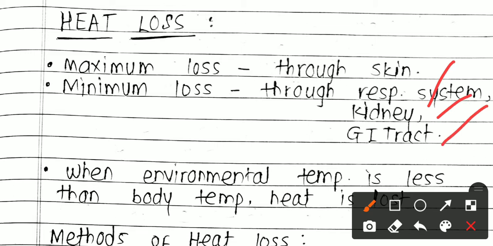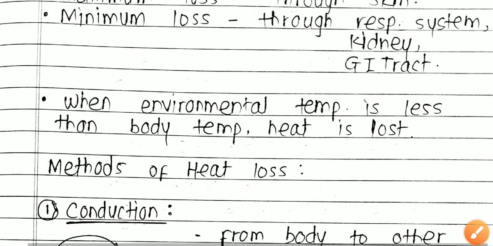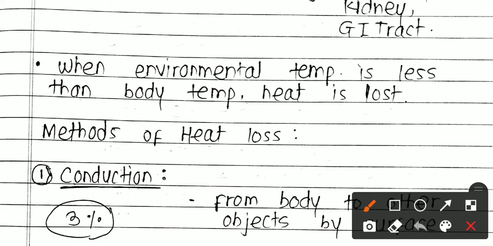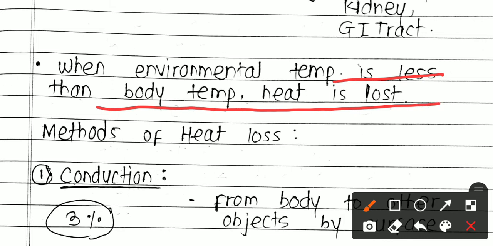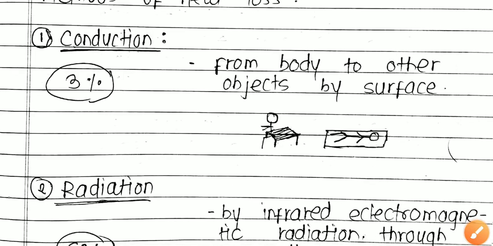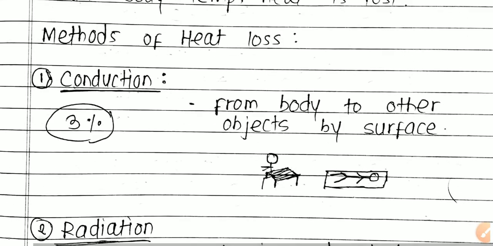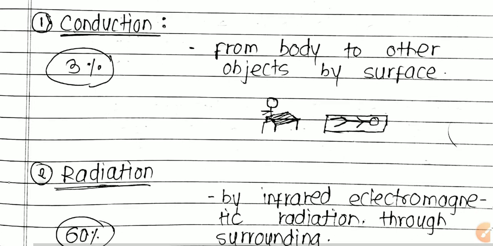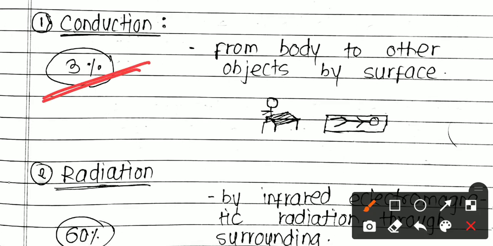Heat loss occurs whenever the body temperature is more than the environmental or surrounding temperature. So see this sentence: when the environmental temperature is less than body temperature, heat is lost. Now let's see the types of methods and mechanisms of heat loss. The first one is conduction. Via conduction, 3% of the total heat loss occurs.